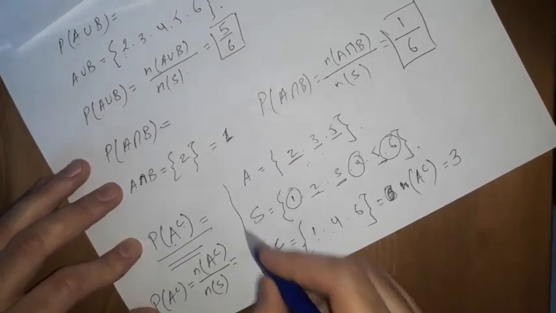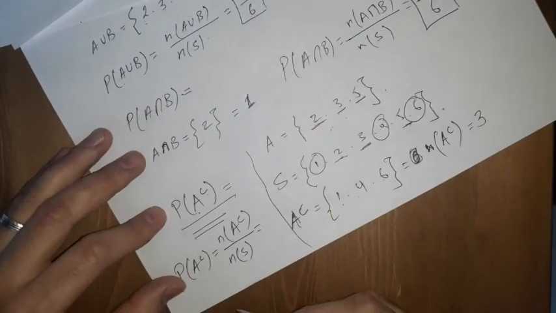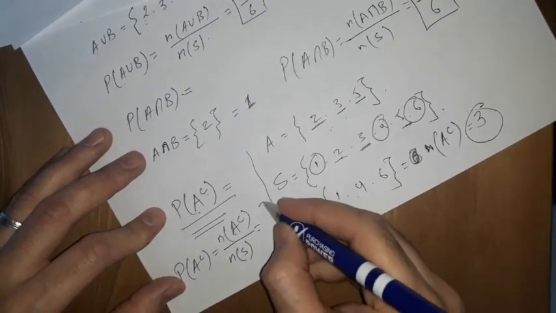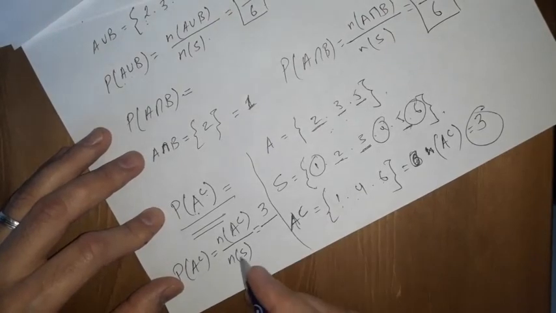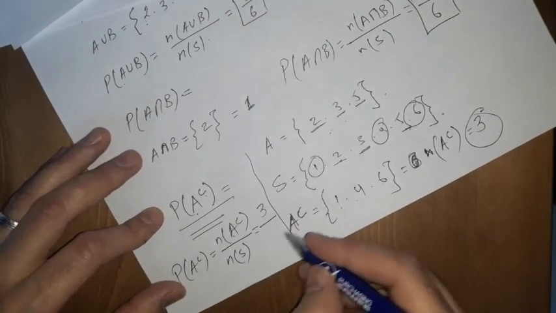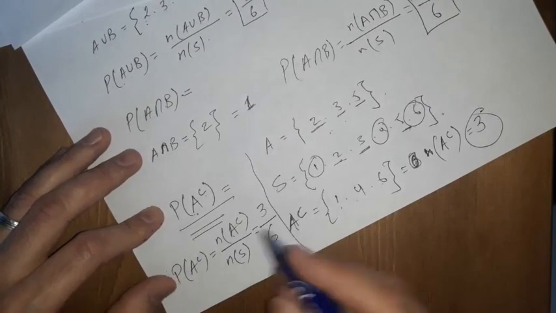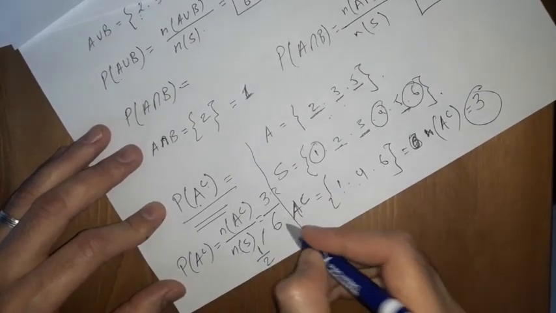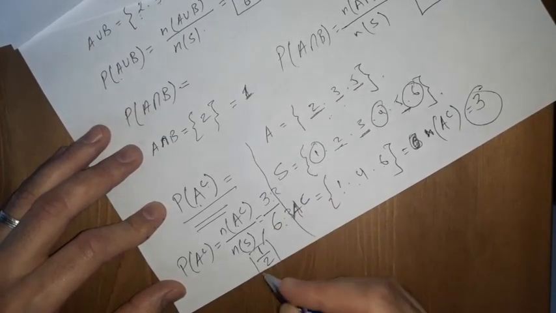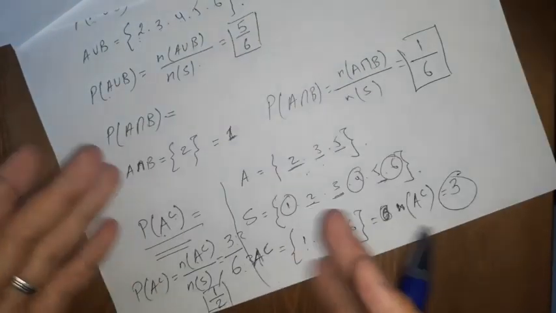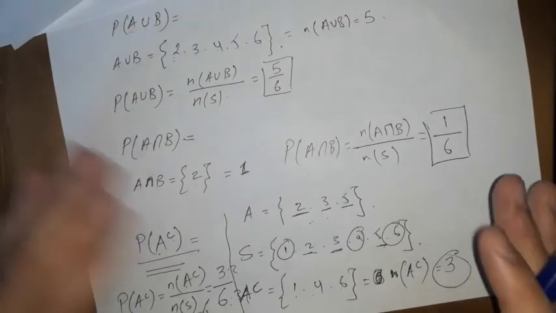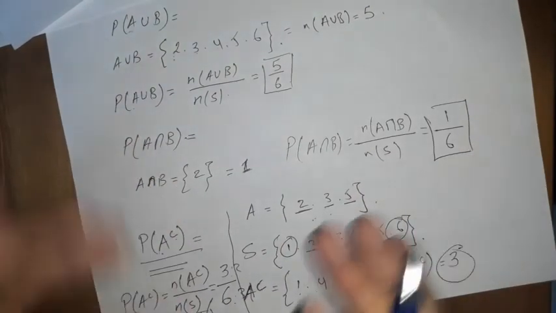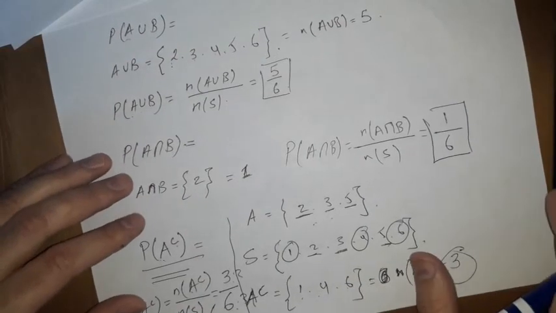I'm messing a little bit up, but I think you understand what I'm doing. So how many elements? We just said it is 3, right? So 3 over, how many elements of the sample space? We said it is 6. And this you can simplify and it becomes 1 over 2. So we divide by 3 and we divide by 3. So this is another example to tell you that if we understand the sets and how we can manage the sets really well, probability is going to be a little bit easier for us.